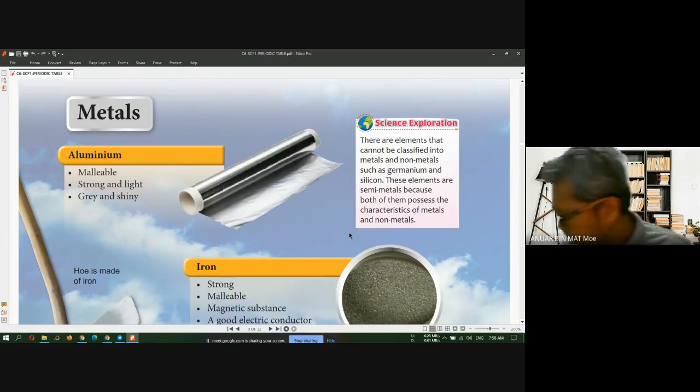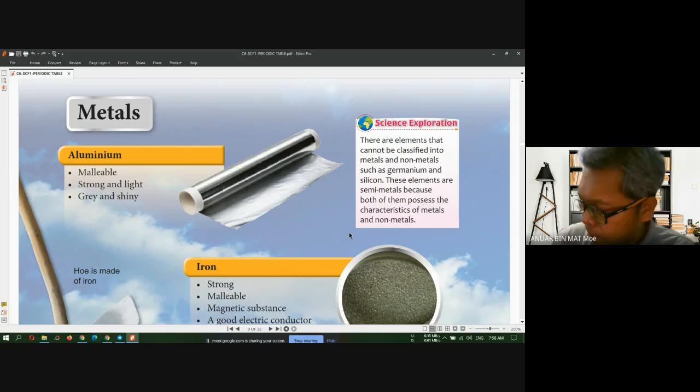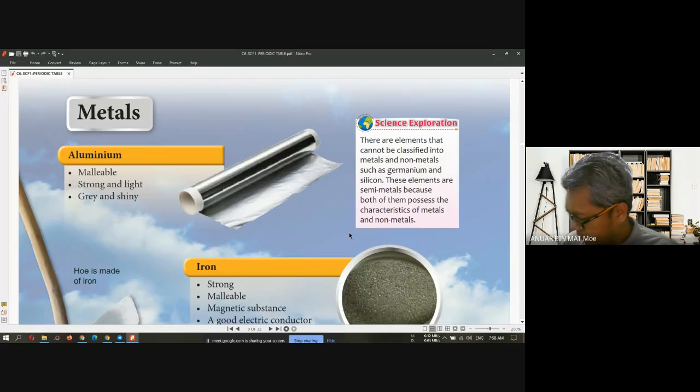Okay, before we start, we will do a bit of revision on the first topic, Chapter 6. In topic 6.1, the classification of elements, you must remember the meaning of atom, the meaning of molecule, and what an element is.